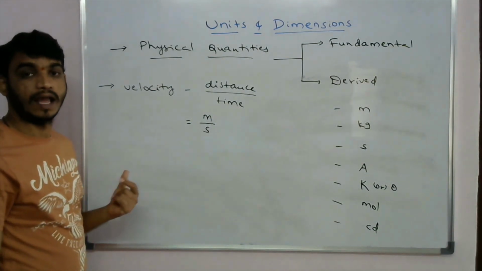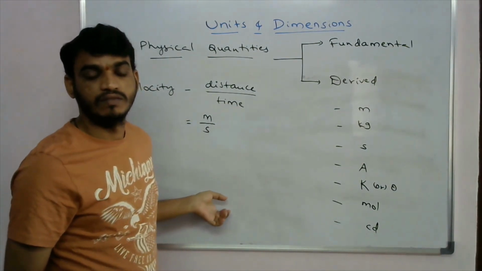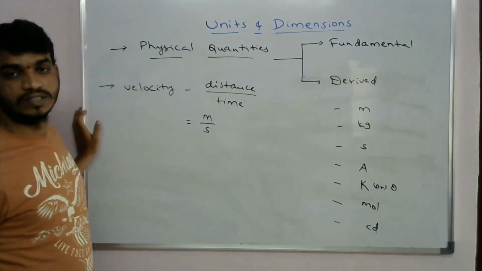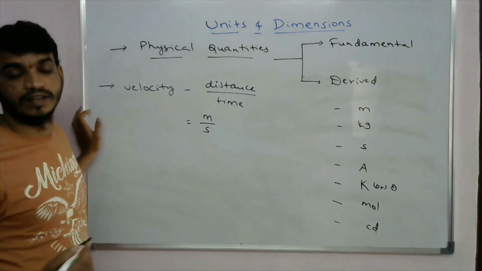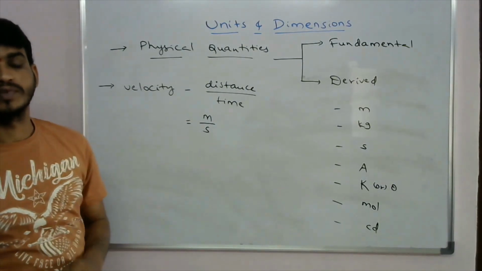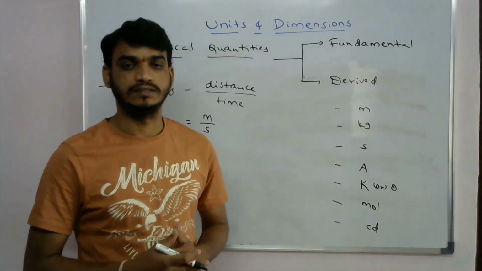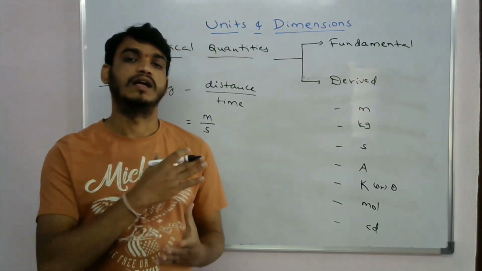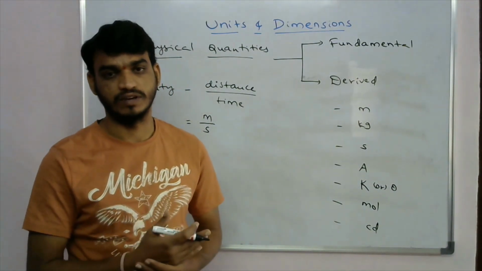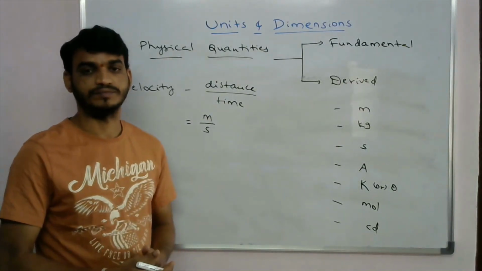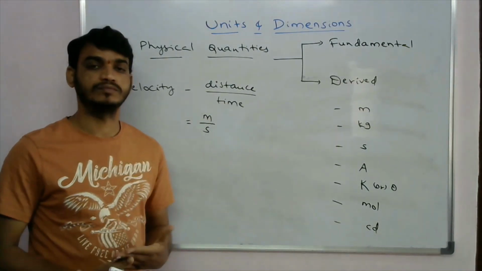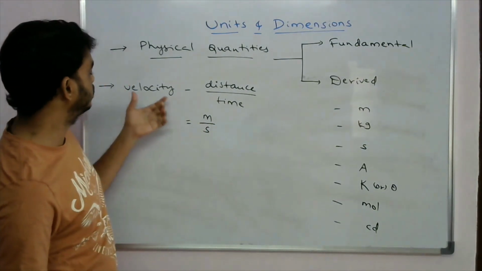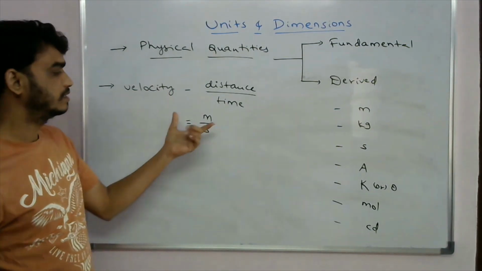For example, acceleration, surface area, and volume. These are all derived quantities. If you take area, it is length square, distance whole square, so we can write meter square. If we take volume, we can write meter cube. So this is the derived quantity.